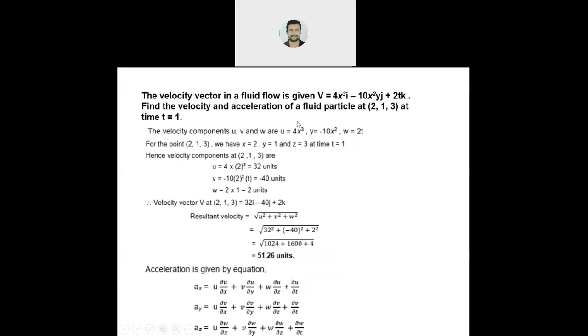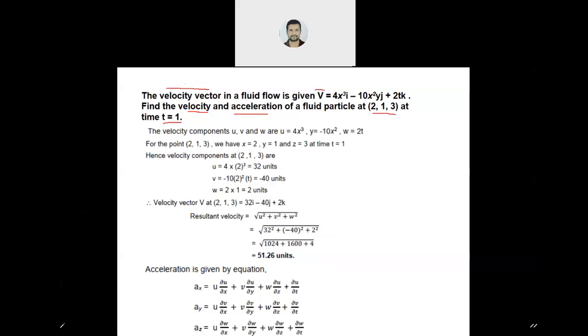Now a numerical based on it. From the numerical you will come to understand clearly what I was trying to tell you. Now the velocity vector is given as v equals 4x cube i minus 10x square y j plus 2t k. You have to find velocity and acceleration. The position is given as 2, 1, 3, meaning the coordinates of x, y and z, and you have to find all these things at time t equals 1. So the values of x, y, z and t are given.